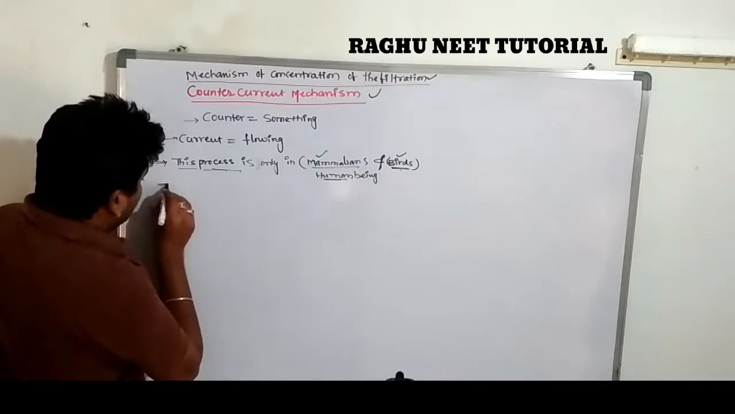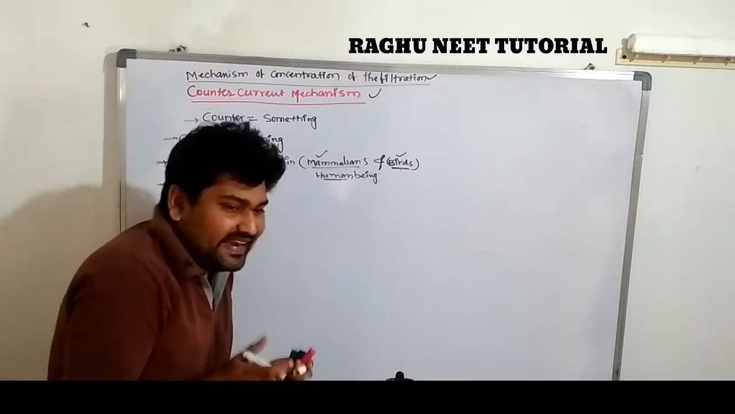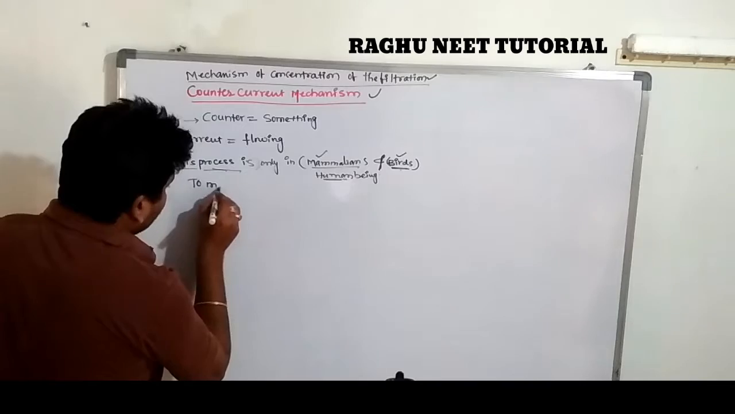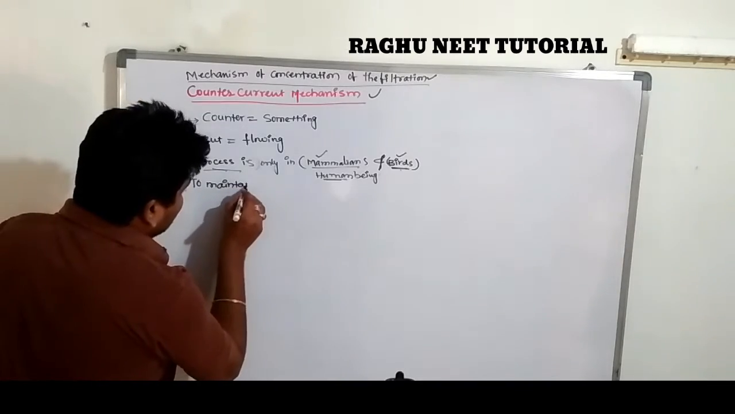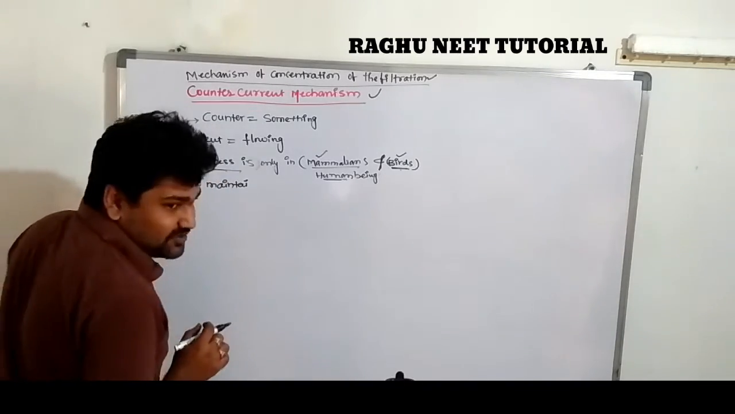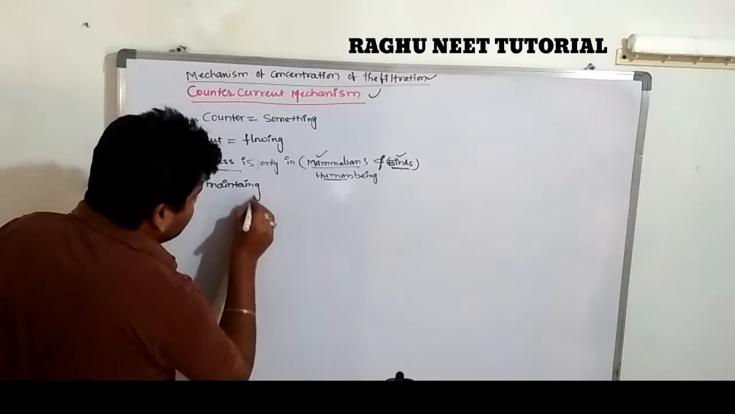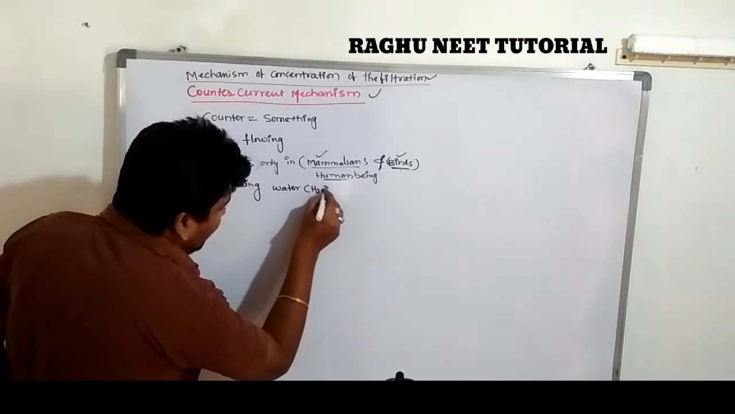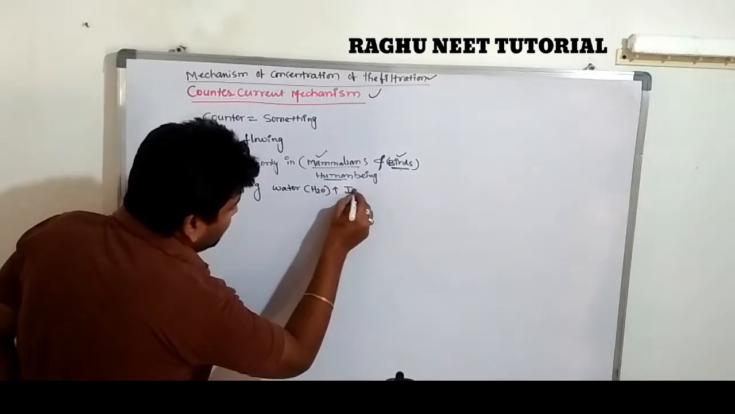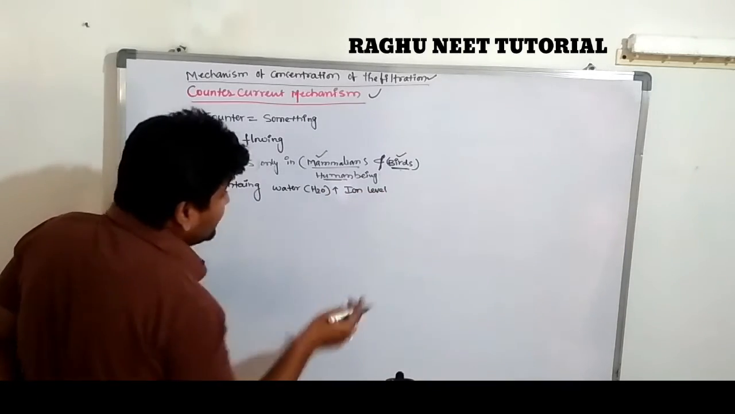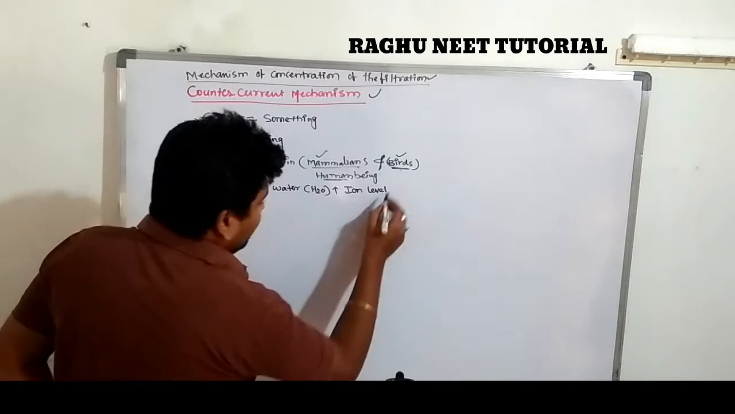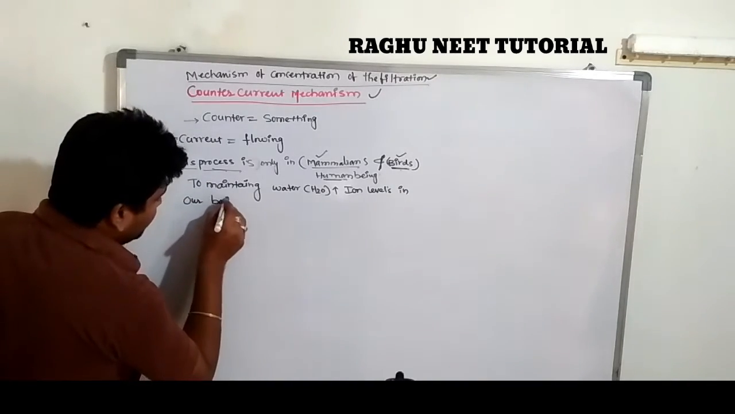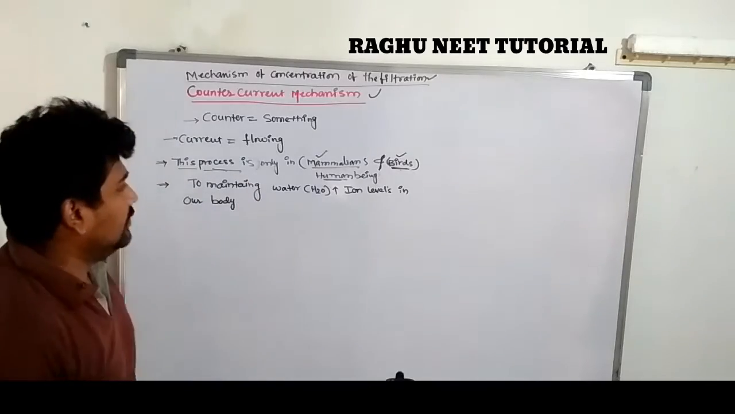So what is the importance of the countercurrent mechanism? To maintain water and ion levels in our body. That is known as osmoregulation. To maintain which one? Water level and ion level in our bloodstream, in our body. So this is known as the countercurrent mechanism.